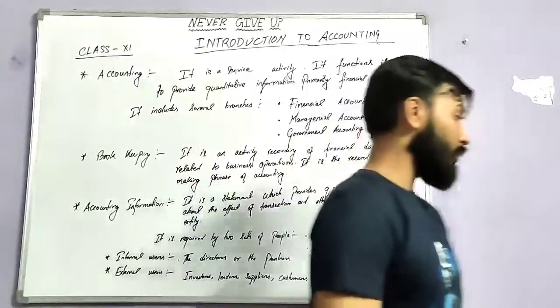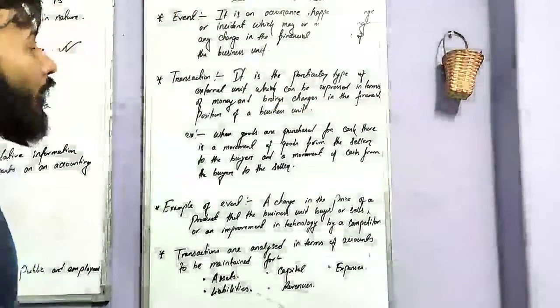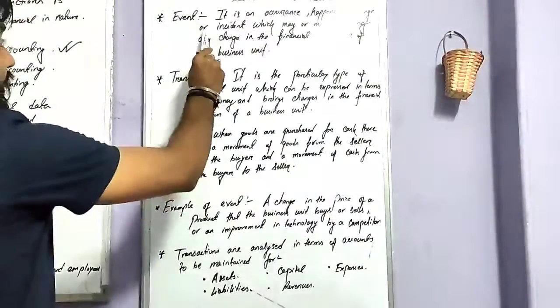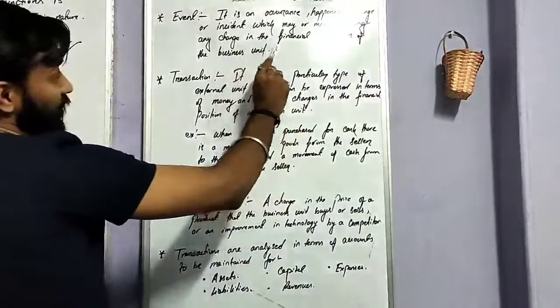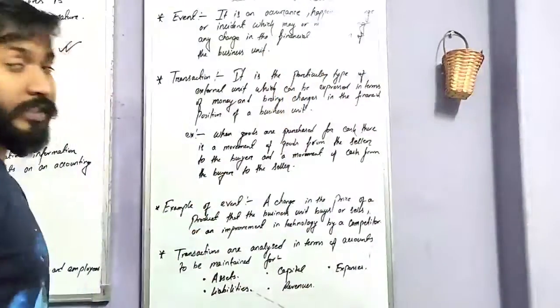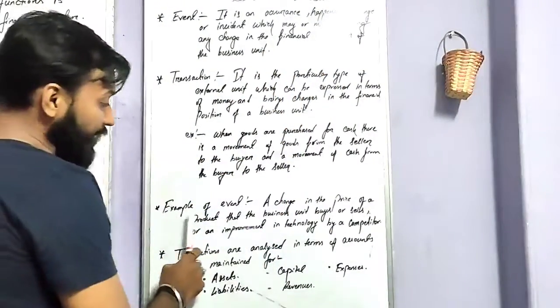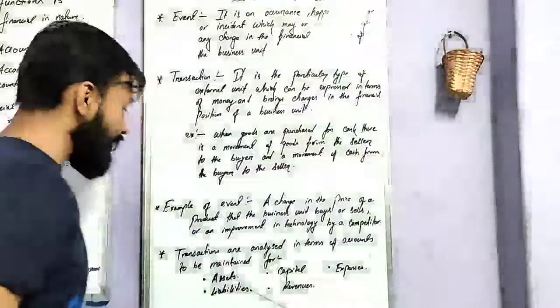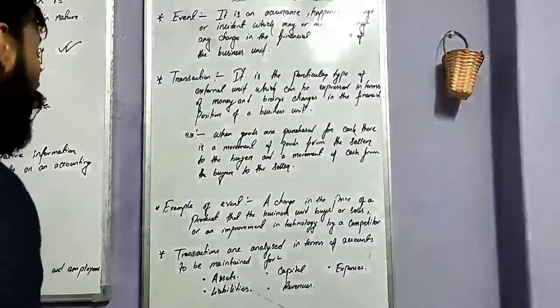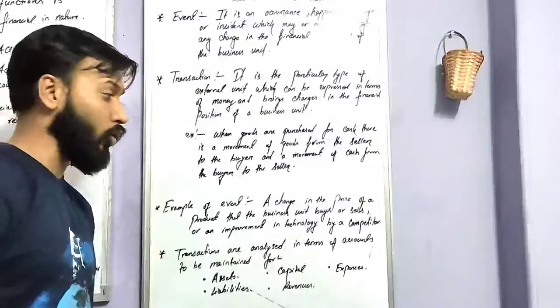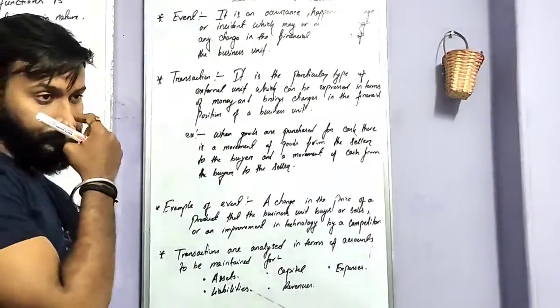Next is what? Event. What is an event? An occurrence, happening, change or incident which may or may not bring any change in the financial position of the business unit. See the example. Example of event is a change in the price of a product that the business unit buys or sells, or an improvement in technology by a competitor.